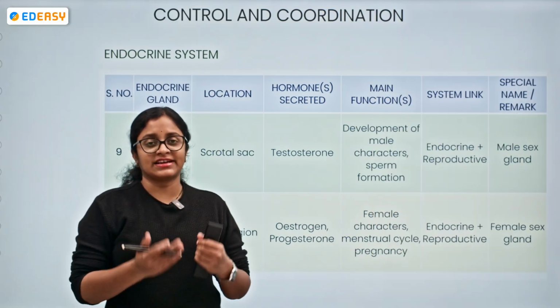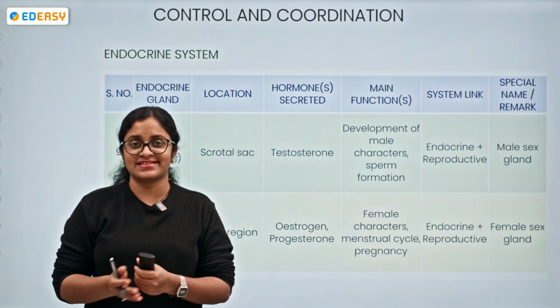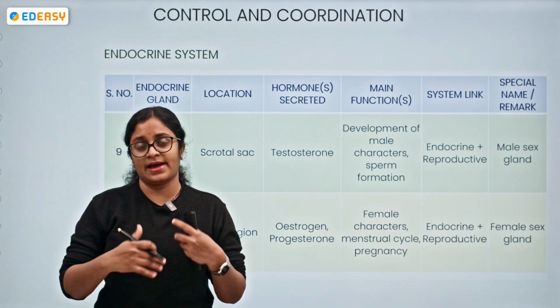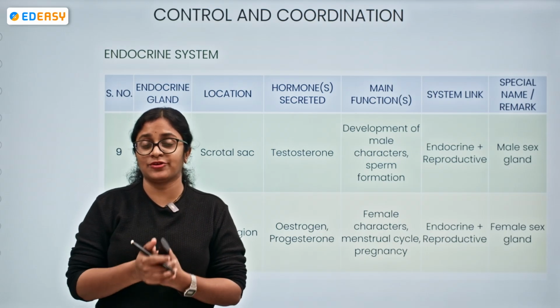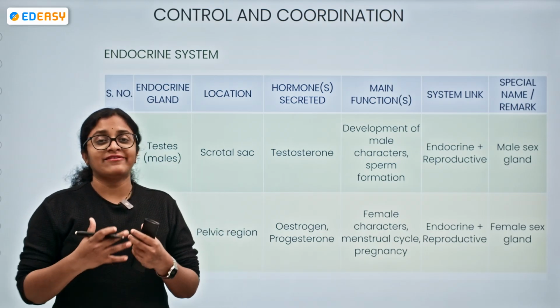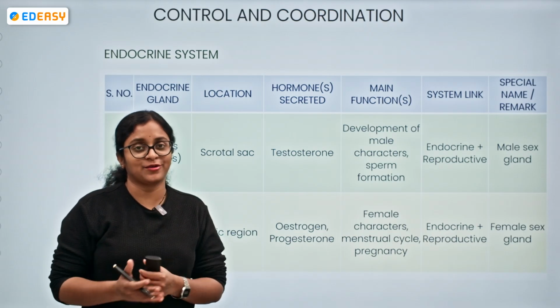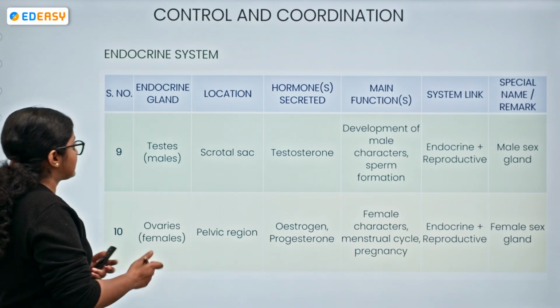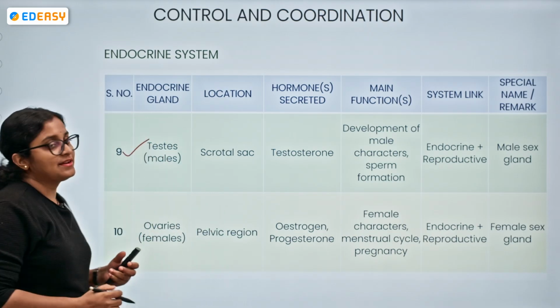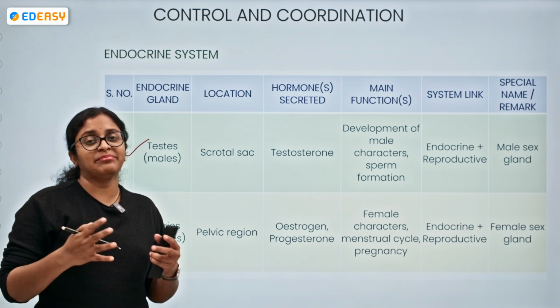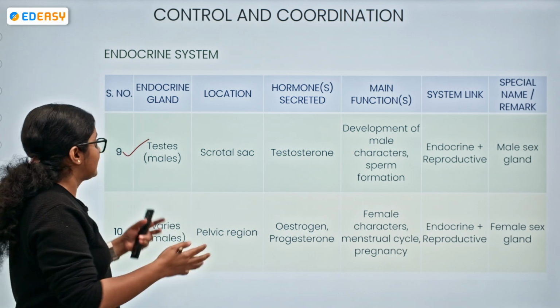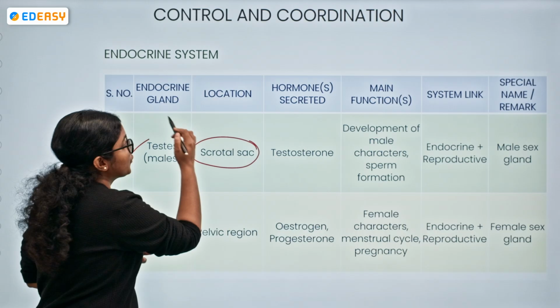So the previous discussion was about the endocrine system, the endocrine glands and the hormones secreted by the endocrine glands. Now we were discussing the main endocrine glands, and we could see the testis is an endocrine gland. Particularly this is the one pertaining to males, located within the scrotal sacs.